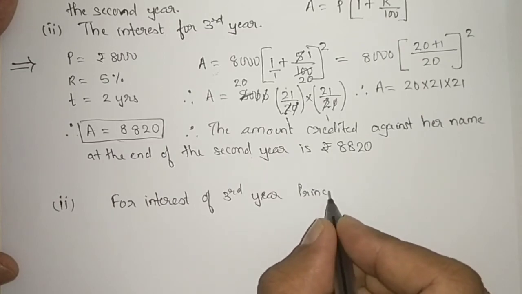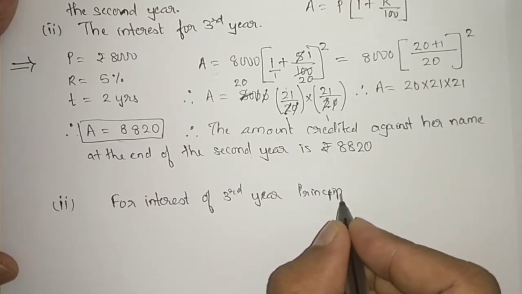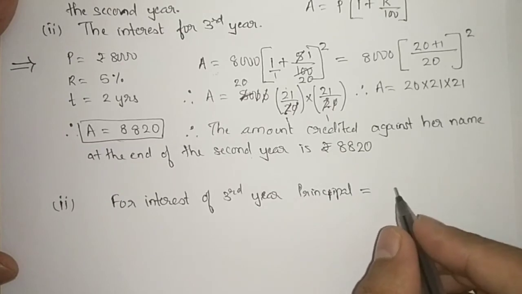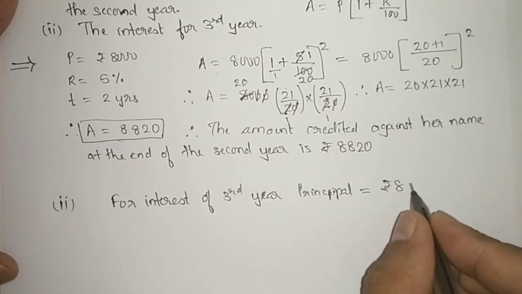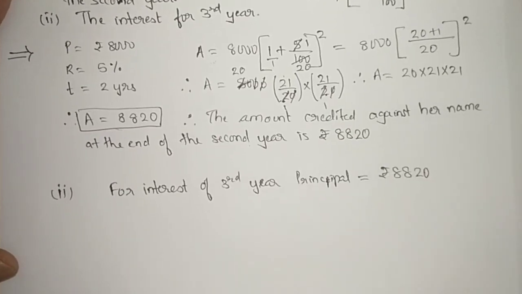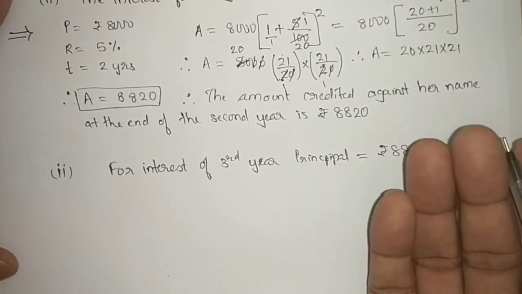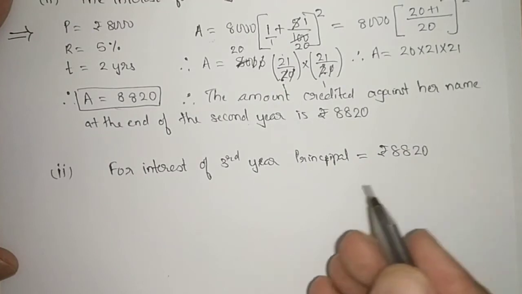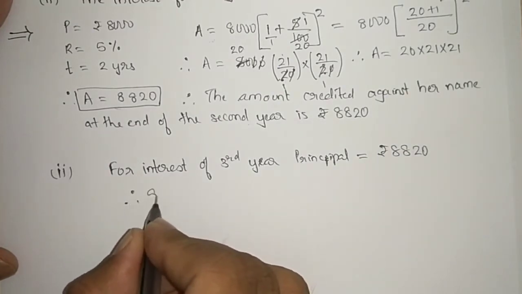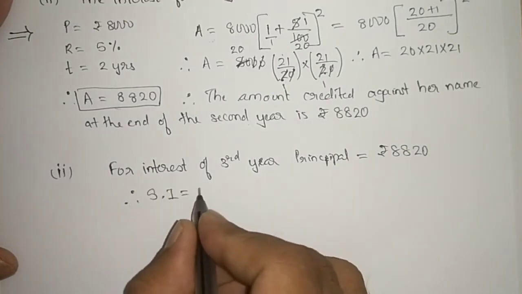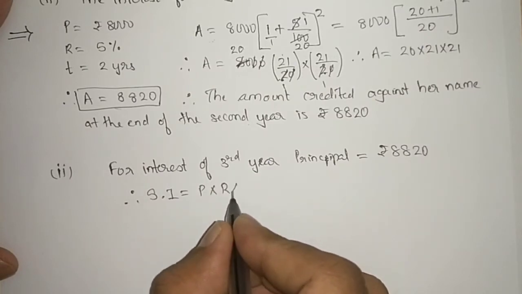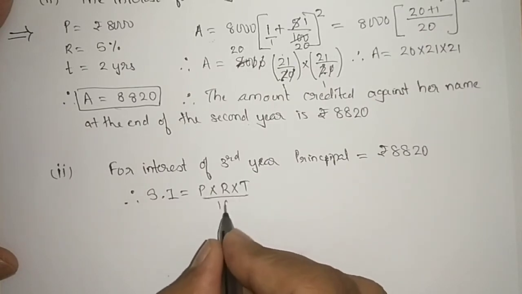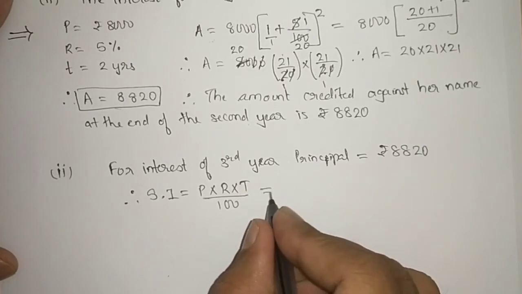Principal is equal to rupees 8,820, and rate of interest we already have 5% and number of years is 1. Therefore simple interest is equal to principal into rate of interest into time divided by 100.